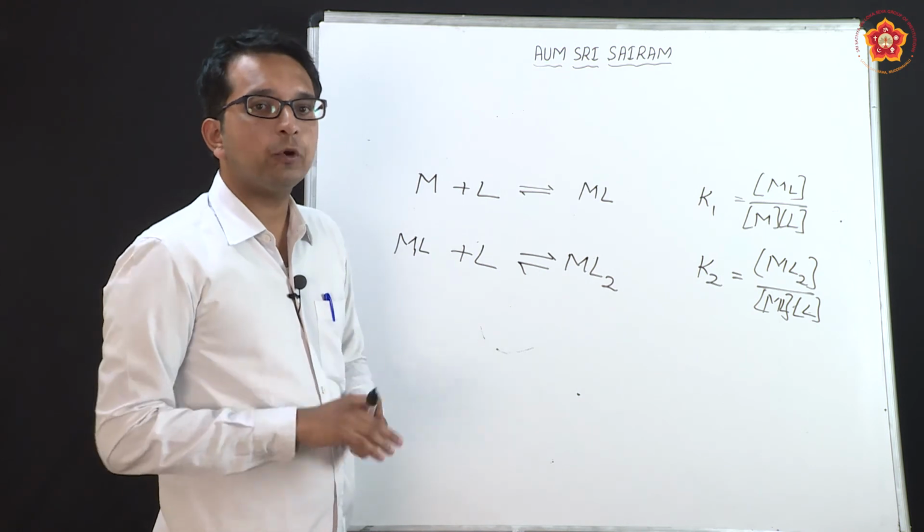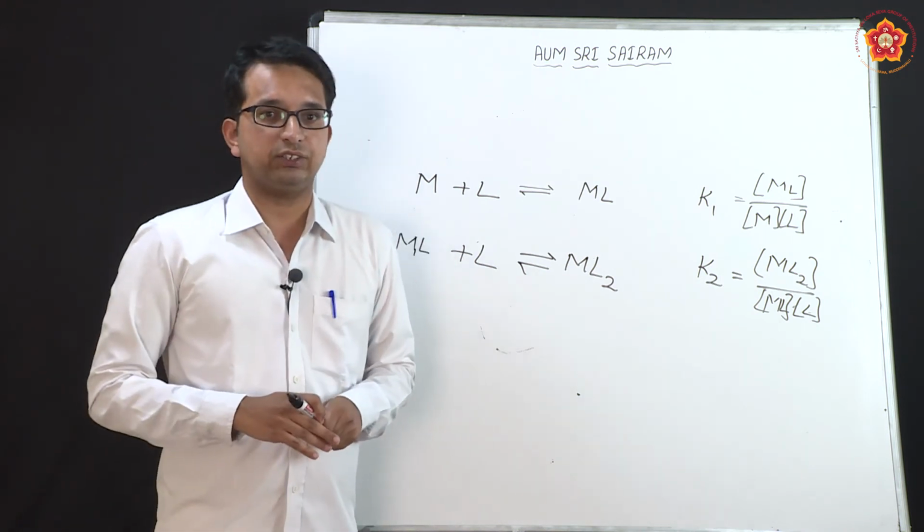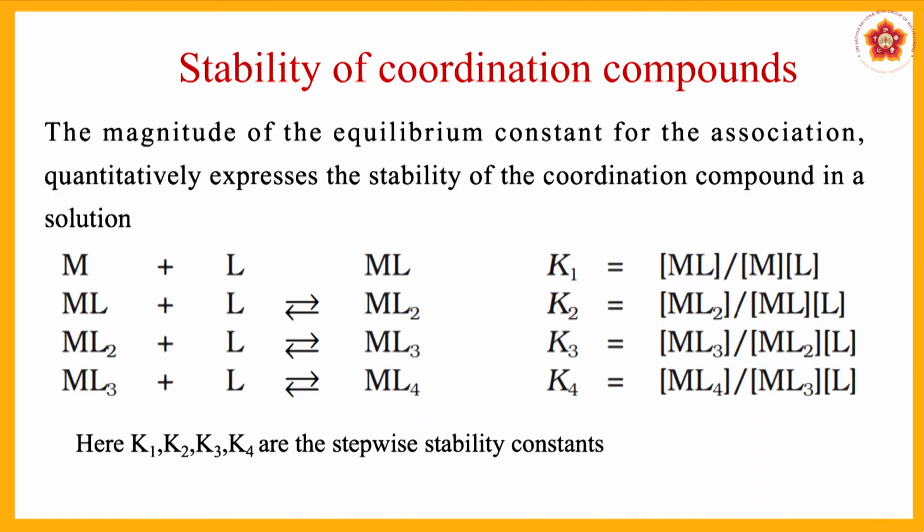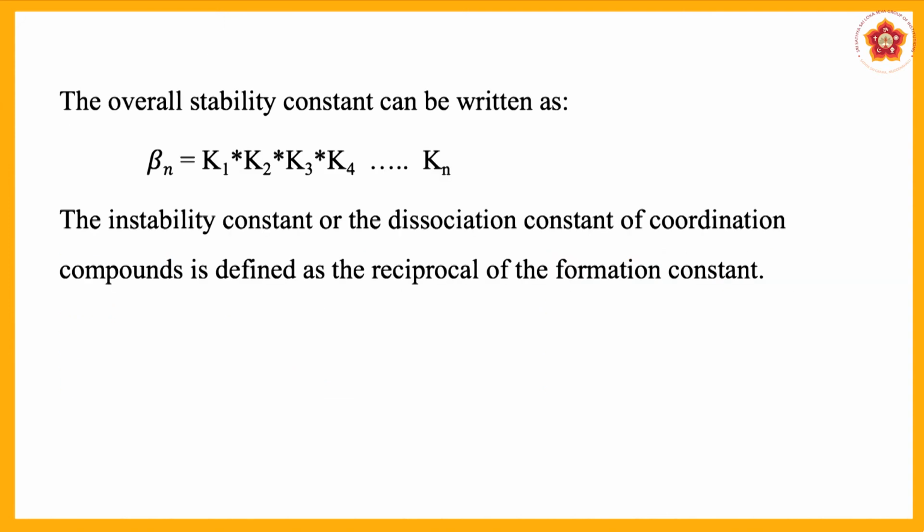Now, what if there are 4 steps in this case? As you see here, if it is a 4-step reaction, you will observe that K1, K2, K3, K4 can be written similarly to the way they are written here, and these can be represented as stepwise stability constants of all these products. Now, what do we do with the stepwise stability constants?